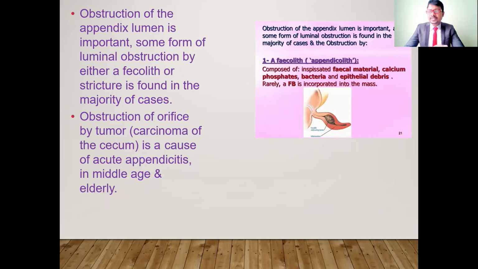These causative factors are especially because of obstruction in the appendix. The obstruction may be fecal matter, that means waste material, and also calcium phosphate, bacterial and epithelial debris. If any such waste material obstructs the appendix, it gives acute appendicitis. Or in case of a carcinoma in the cecum, you may also get acute appendicitis.